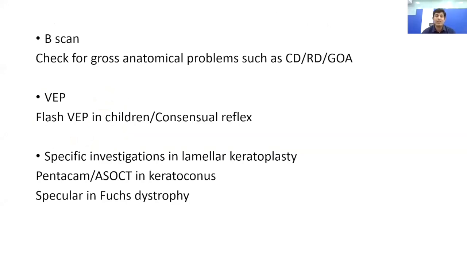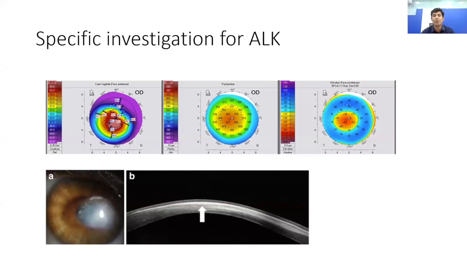Such as, suppose we want to do an anterior lamellar keratoplasty or a DALK surgery. In such cases, it is important for us to do a Pentacam so that we know by a pachymetry map where exactly the cone is located. Finally, what is our purpose? We want to get rid of that cone. So this pachymetry map can help us to know exactly where the location of the cone is.